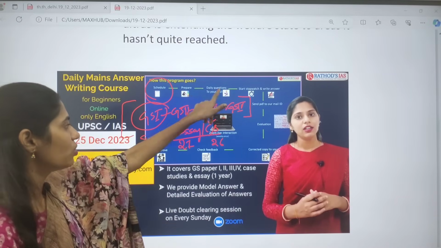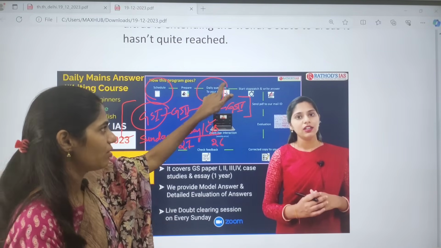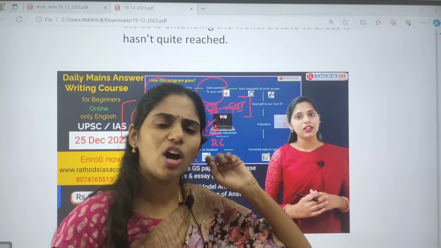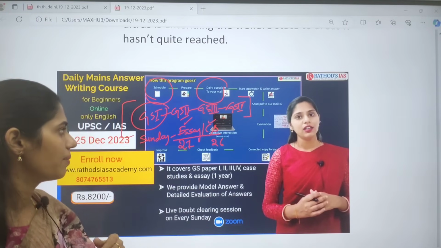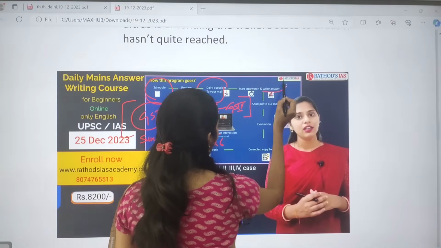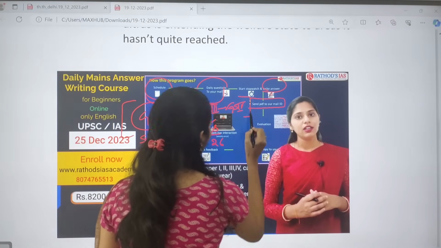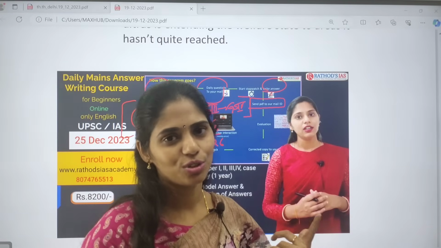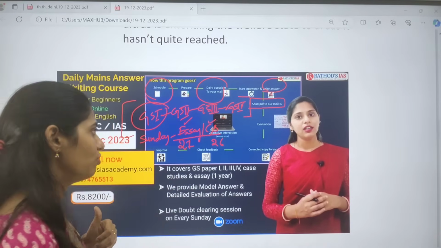Once you get the question in your mail, you have to start writing your answer and use a stopwatch, so that you can identify how much time you are taking to write an answer. After writing your answer, you have to send it in PDF format to our mail ID. We will give you one mail ID to which you have to send your answer in PDF format.